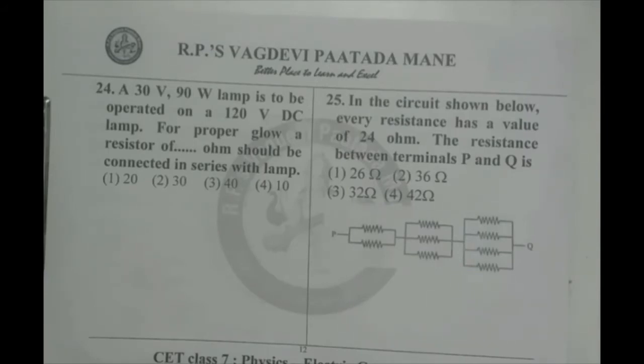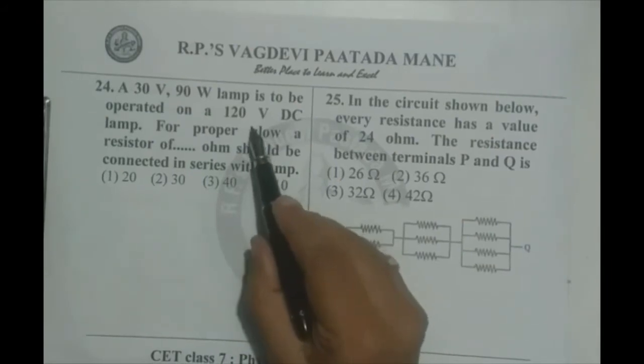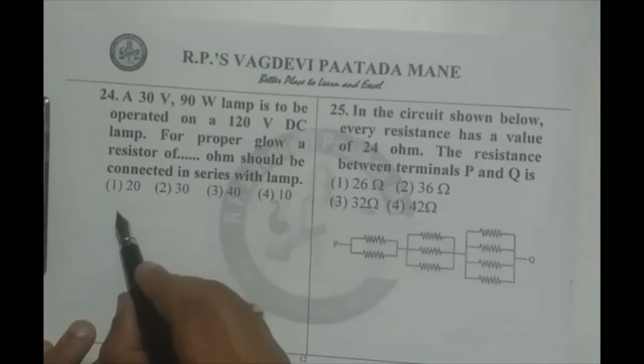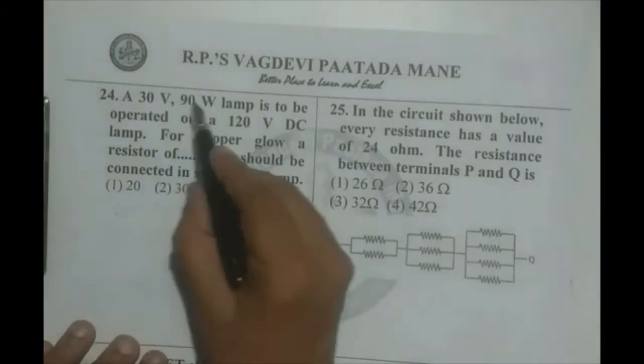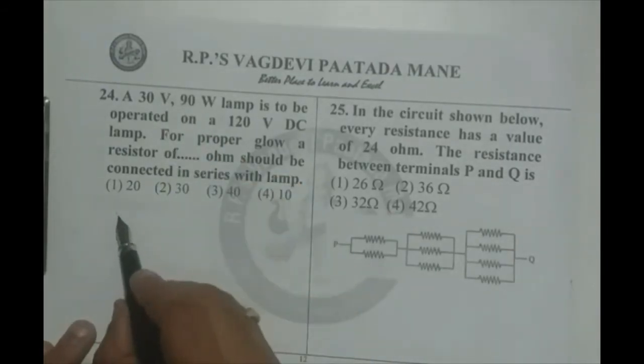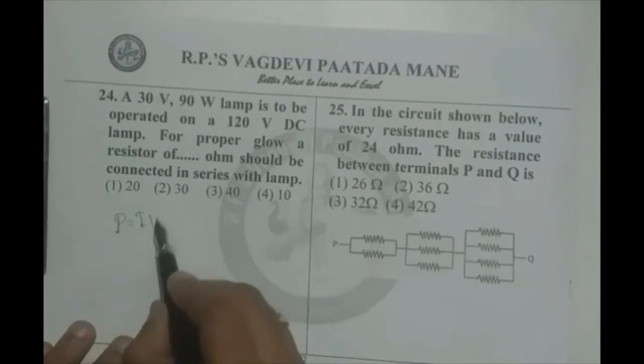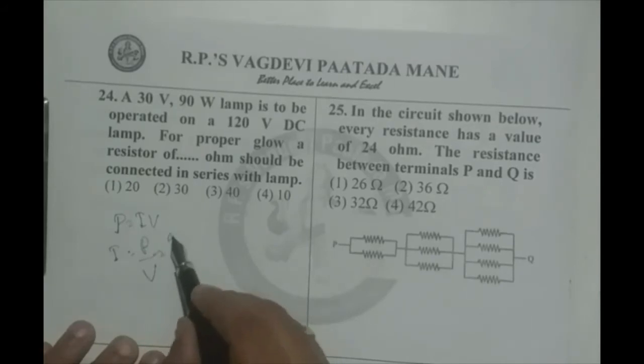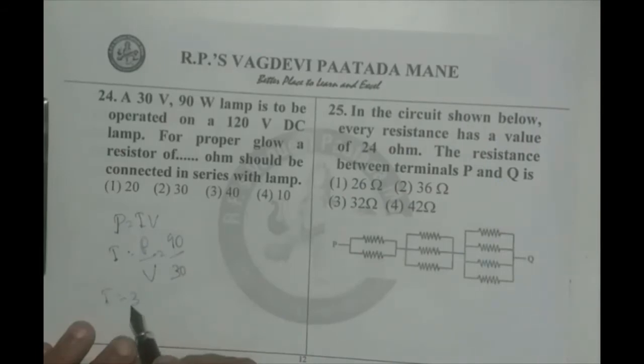For that, we first calculate the current drawn by the lamp when you connect it with 30 volts, and we adjust the resistance value to get the same current when 120 volts is connected. Therefore, I want to calculate the current value when 30 volts is applied at 90 watt. We know P equals I into V, so I equals P by V. P is 90 by V is 30, so I is 3 ampere.